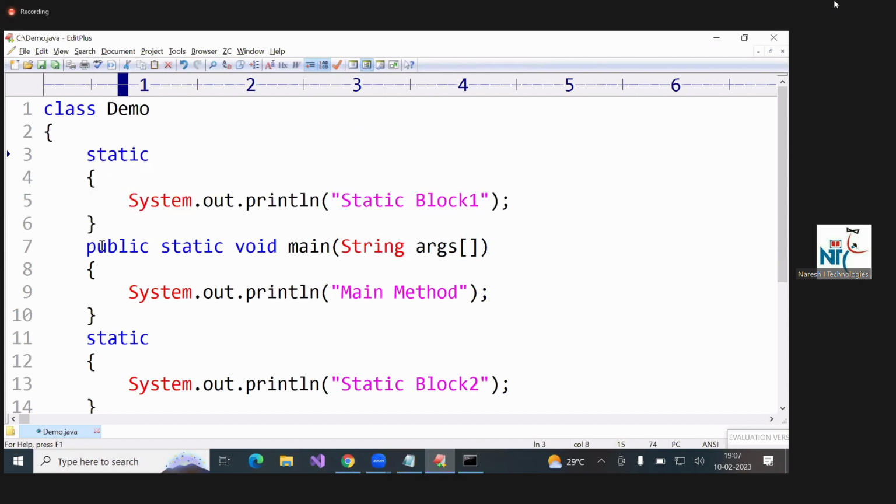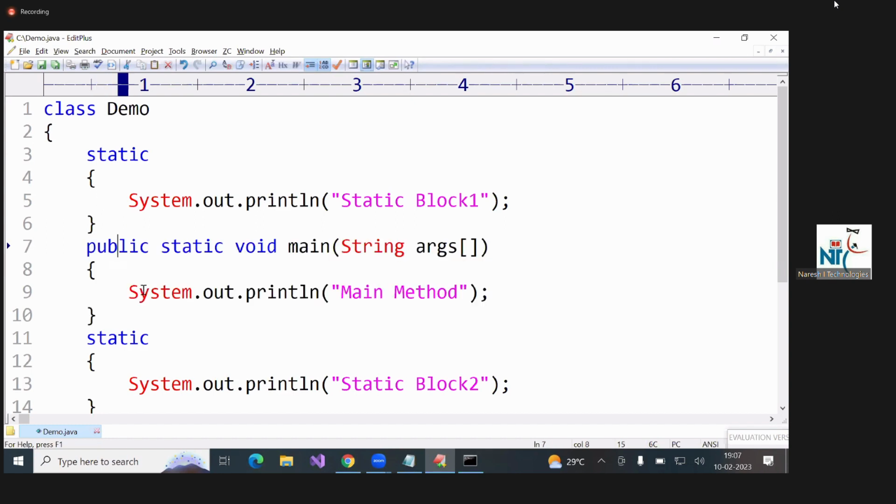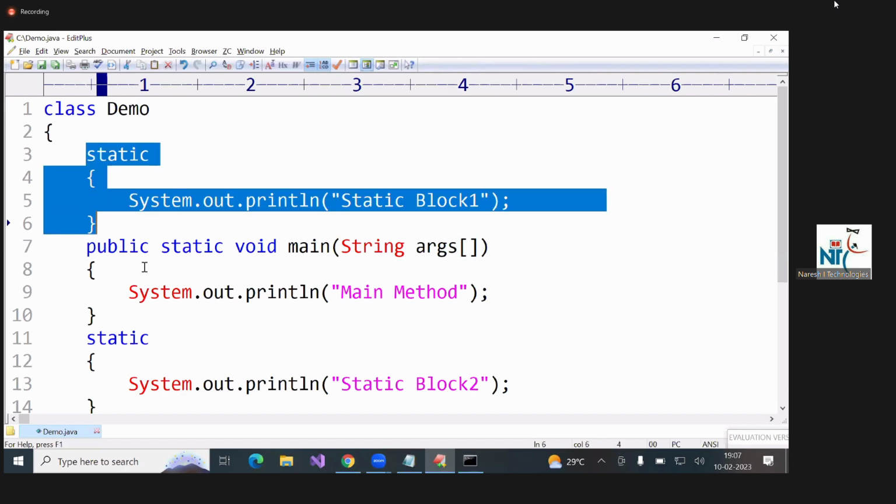But we can use the main method now. While loading the class only, the main method is executed. At that time we can load with the main method. It is present now, but further the main method will not be there. In that situation, we'll go for a static block.